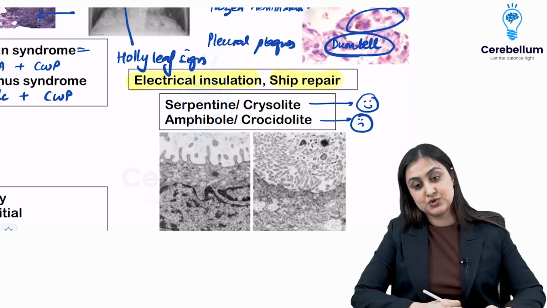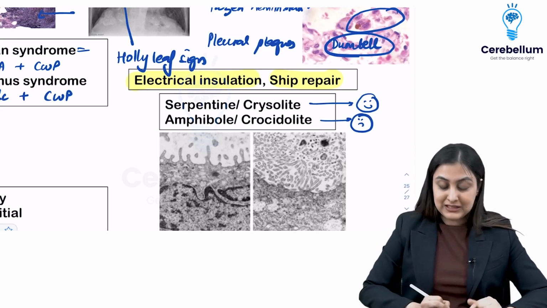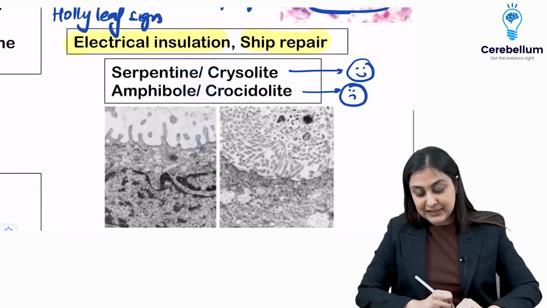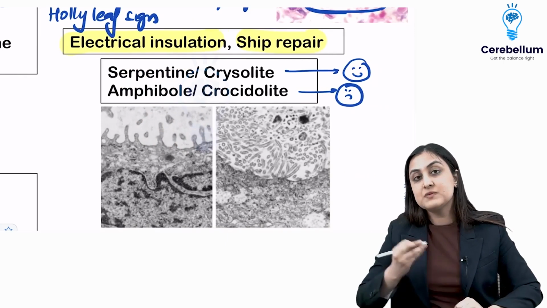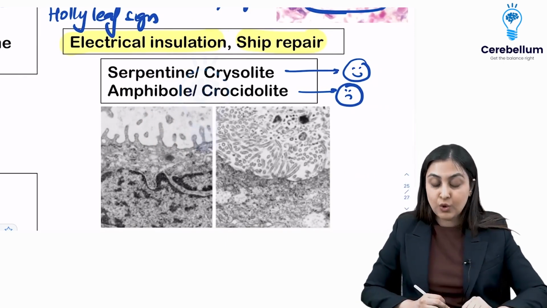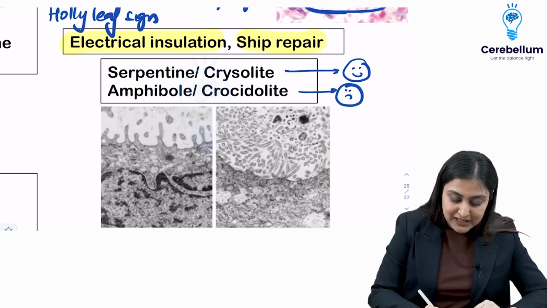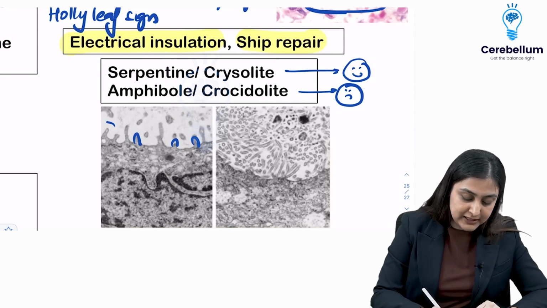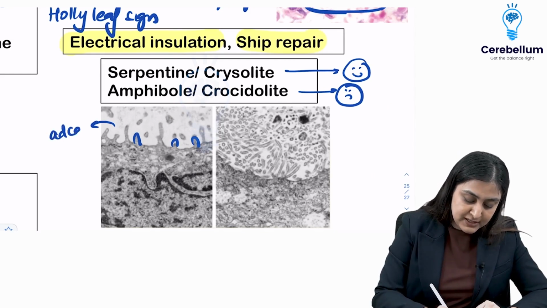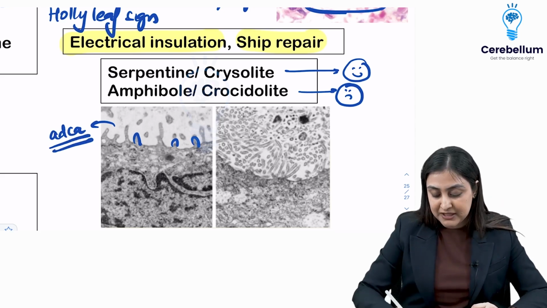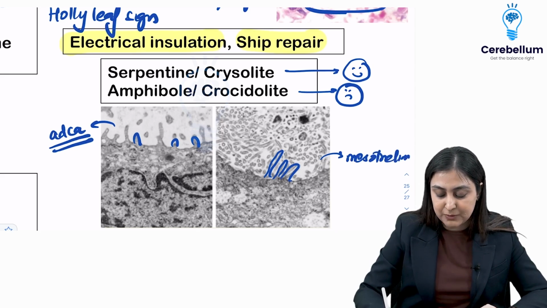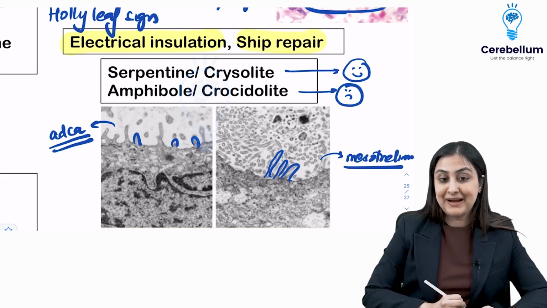Alright, so remember one thing, because of asbestosis, the most common malignancy is adeno-CA, whereas the most specific is mesothelioma. So on electron microscopy, how you can distinguish is if you have these short stubby microvilli, this is a feature of adeno-CA, short stubby name. But if you have these long and slender microvilli, long and slender name like mesothelioma. So this is how you can distinguish them pathwise.